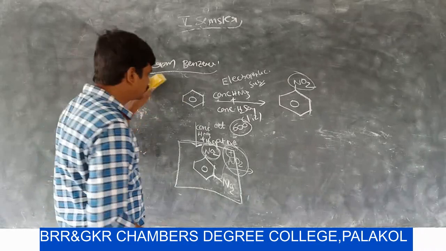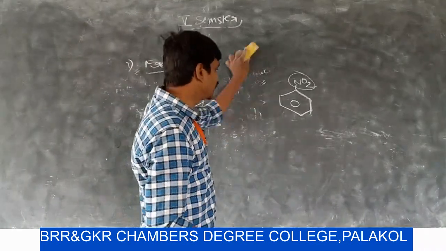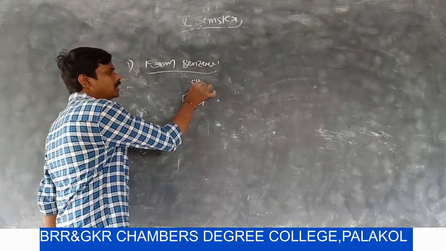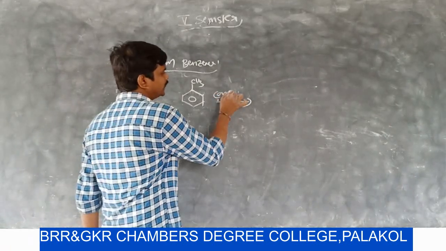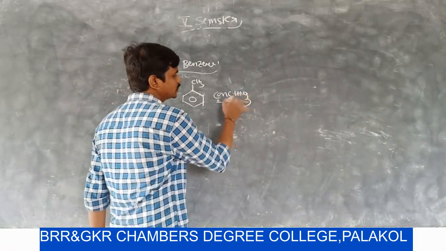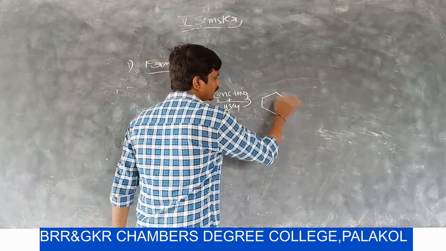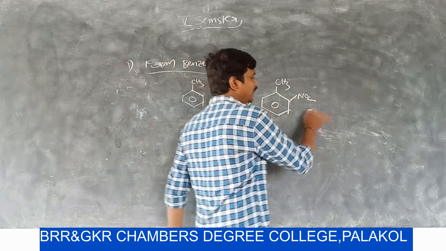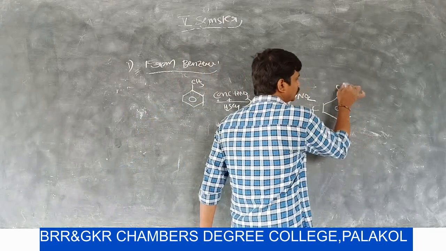For example, in place of benzene, if we take toluene. Toluene undergoes nitration with concentrated HNO3 plus concentrated H2SO4. Then we can get two types of products. One is ortho-nitrotoluene and another one is para-nitrotoluene.